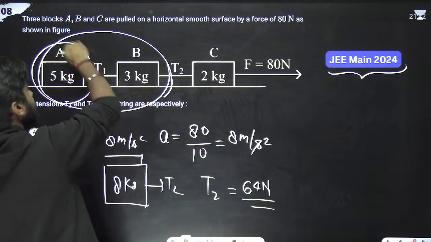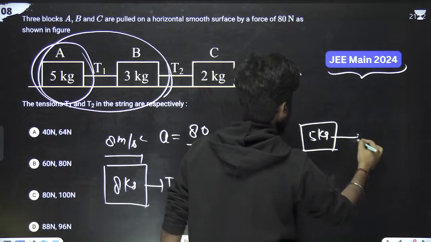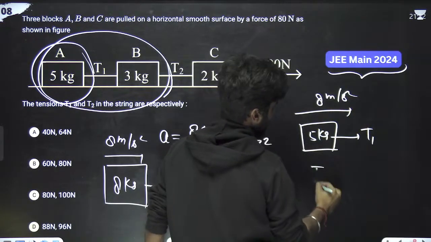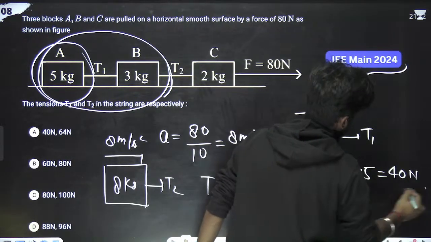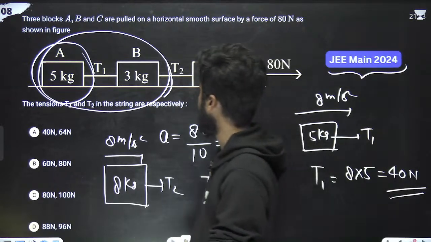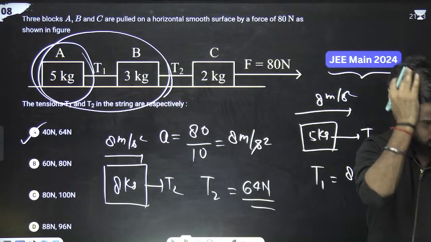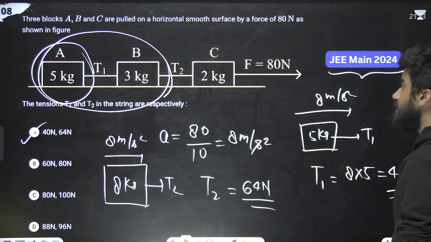Similarly, now look at this thing. So it is 5 kg pulled by T1. Acceleration is 8 meters per second square. So T1 is mass into acceleration. 8 into 5 means 40 Newton. A option? Great. A option. 40 Newton and 64 Newton. Very good. Great. Next question. Yes, too easy.